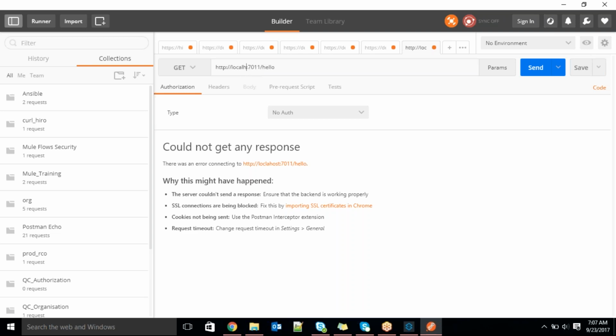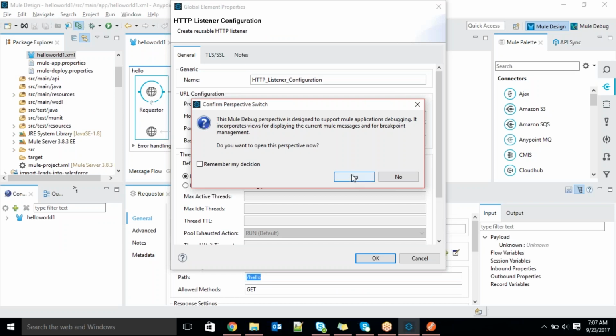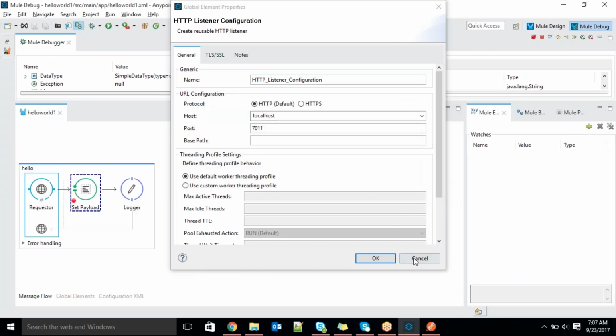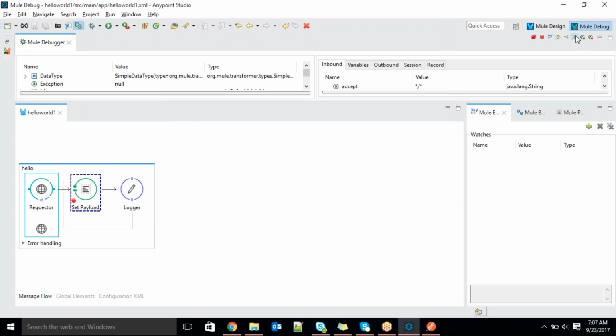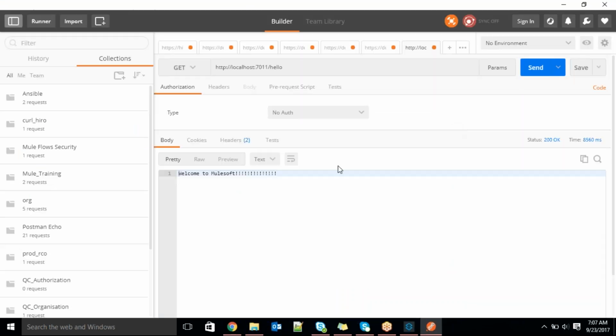Localhost, 7011. You can see the request now. We'll try to post also now. So I got the request. I will try to resume it. So I got it. Now I will change the method type to POST. Now I will send the request.